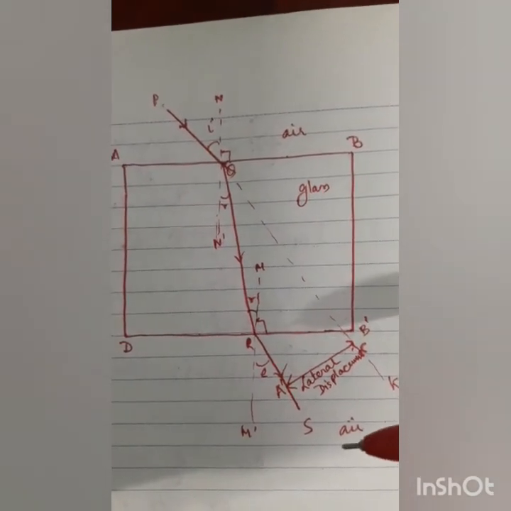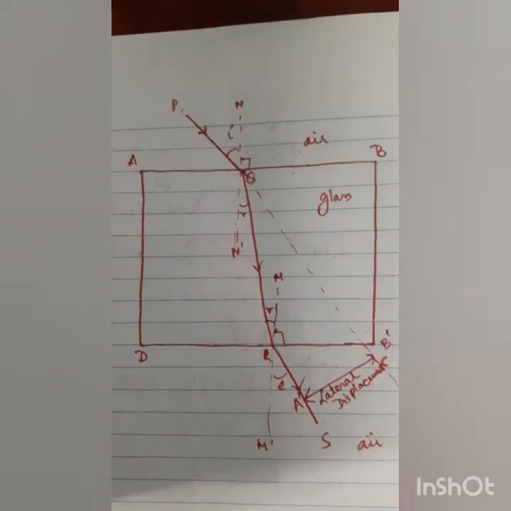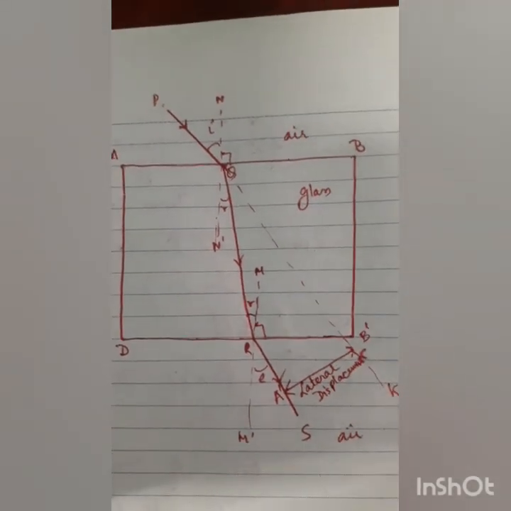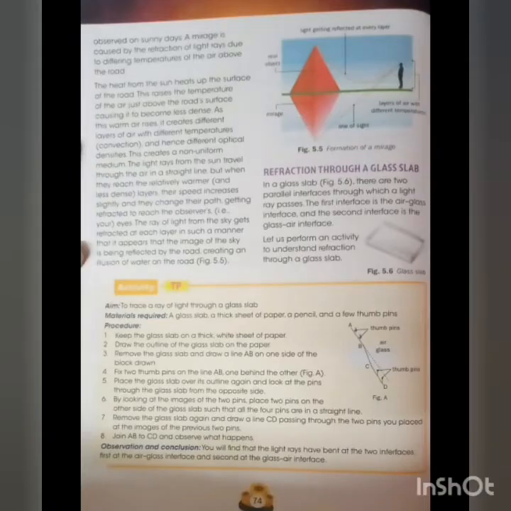Alright, I will give you the activity number. You will have to draw it in your copies. So children, I hope you are clear with the refraction through glass slab diagram. Whatever diagram I have given you, you will have to draw it in your copy. The exact figure is not given in your book, and the mirage diagram is also there in the book. I will give you a short note on mirage. So please go through the topics that I have mentioned today and complete the diagrams in your copies.